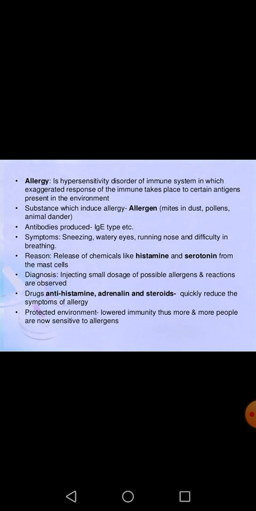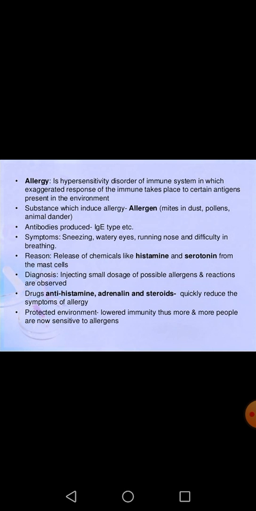So to check which kind of substance can behave like an allergen, or if you want to diagnose it, a very small quantity of that particular allergen is introduced or injected into the body, and then the body is going to be observed for a few minutes or for an hour. Then we can conclude whether that particular substance is working like an allergen or not.